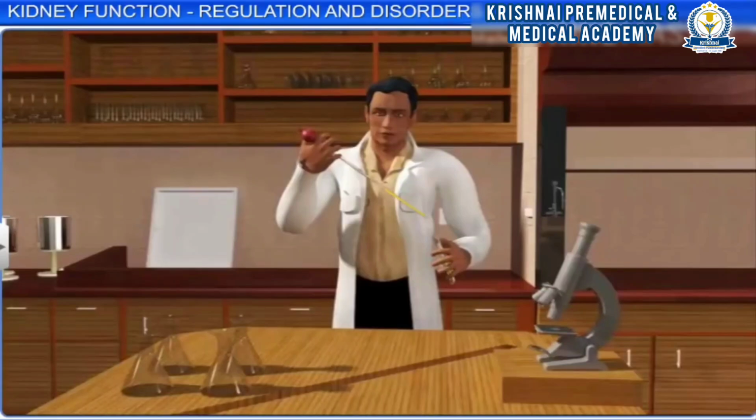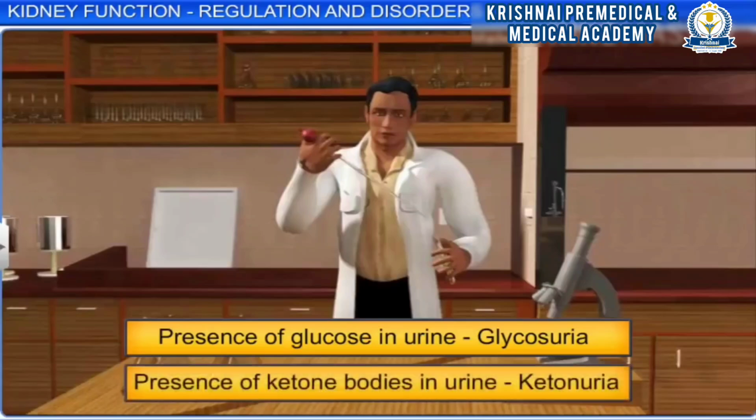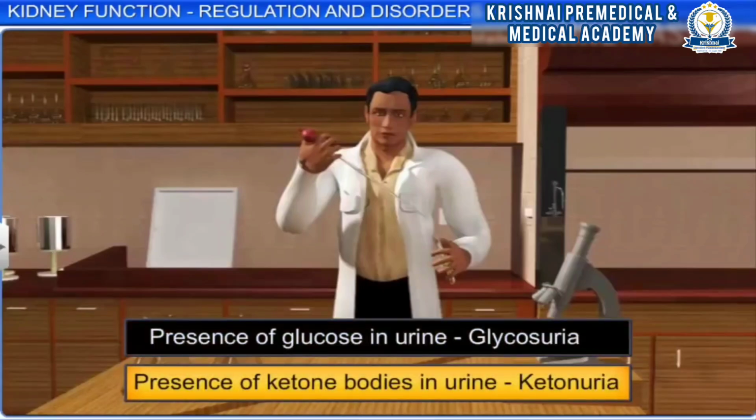In fact, urine tests help to diagnose many metabolic disorders in the body. The presence of glucose in urine is called glycosuria. It indicates diabetes mellitus. Also, the urine of diabetic patients sometimes shows ketone bodies, which is called ketonuria.